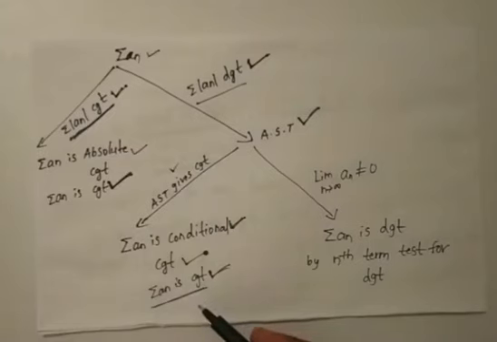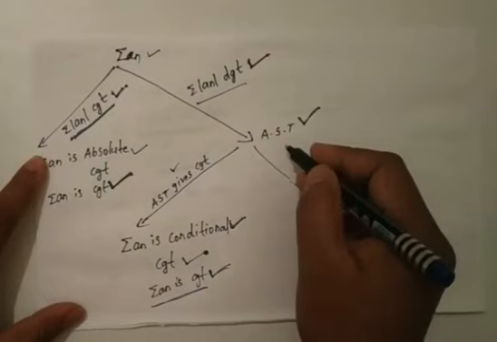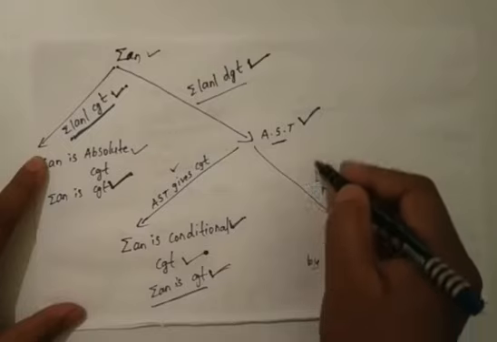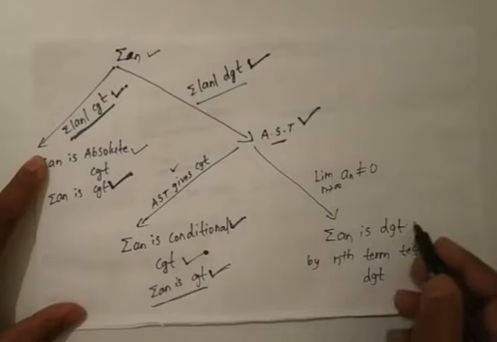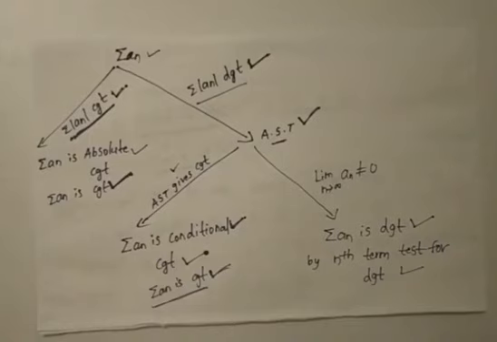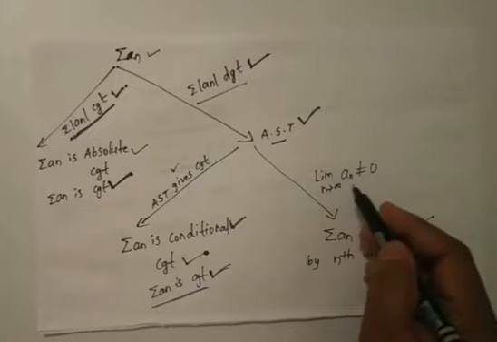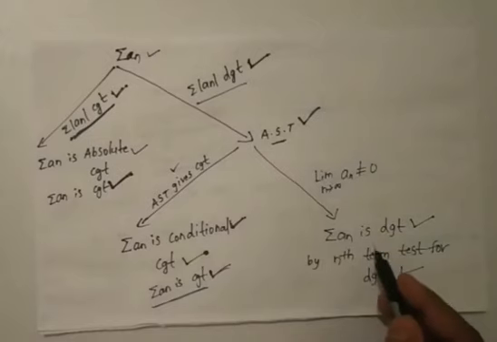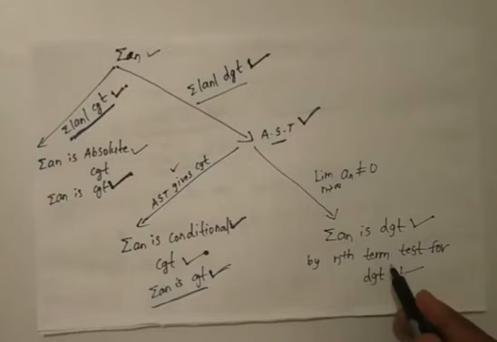Okay, suppose the given series does not satisfy the second condition in the alternating series test, then in this case we can say that summation a n is divergent by nth term divergent test. Suppose the given series does not satisfy second condition in alternating series test, so then in this case we can say that summation a n is divergent by nth term divergent test.